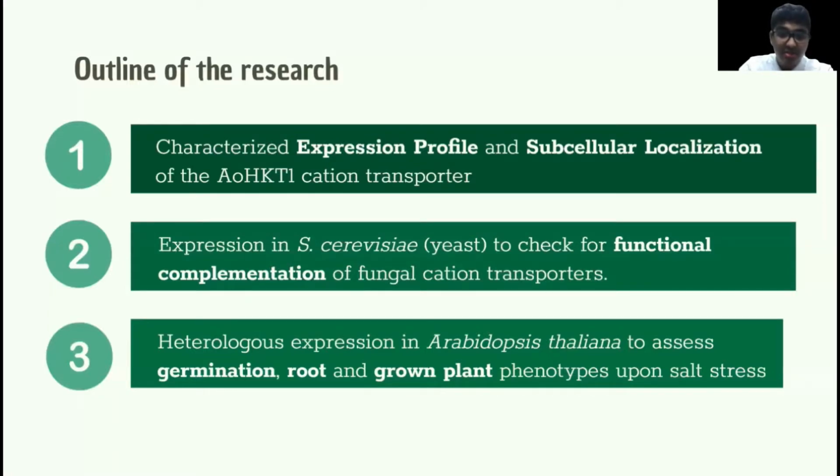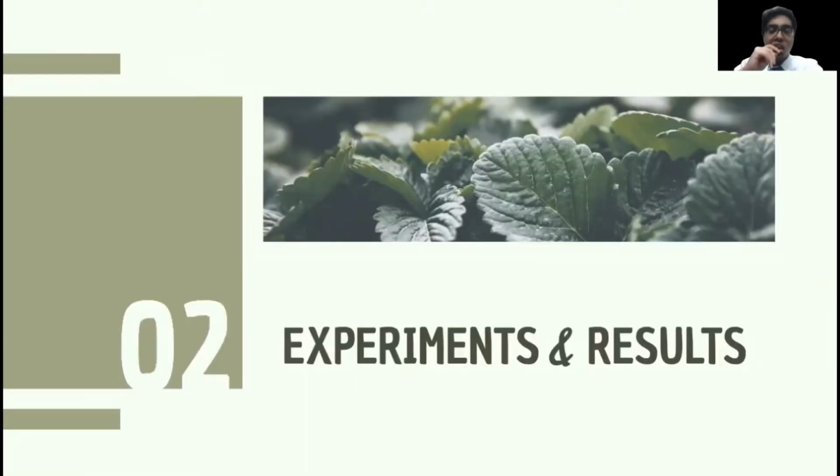First, we analyzed the gene expression profile and its localization in various cell organelles. Next, we characterized the function of the protein by checking for complementation of yeast knockout mutants which lacked ion channels similar to HKT. Finally, we performed heterologous expression of AOHKT1 in Arabidopsis thaliana to assess growth markers in fully grown Arabidopsis plants upon salt stress. Now let's analyze the results for each of these major lines of experiments.